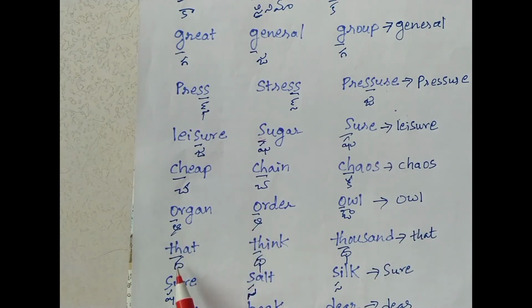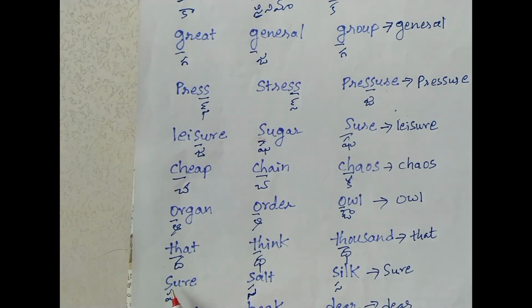Next, TH. Here TH is giving the sound tha in think and thousand, the same sound, but in that, it is a different sound.